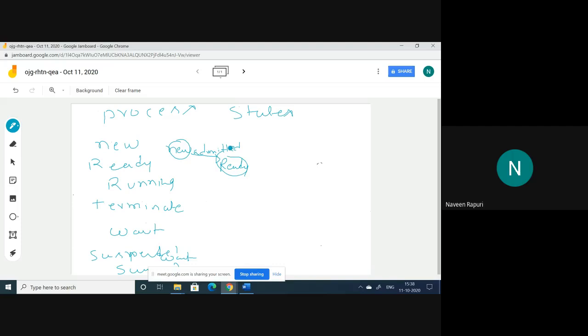Ready state means it is ready to execute and waiting for the CPU, because the CPU may be executing another process. So at that time, it is at the ready state. It is in the ready queue. After that, it moves to the running state.